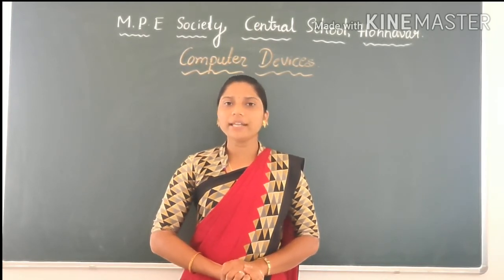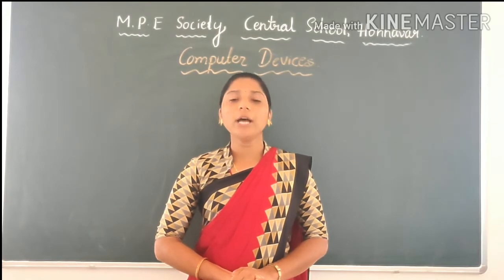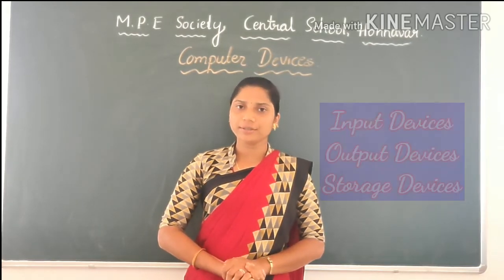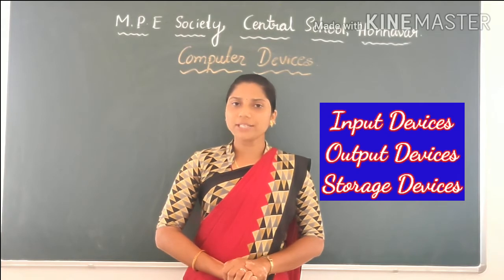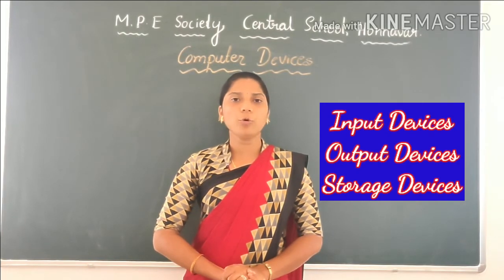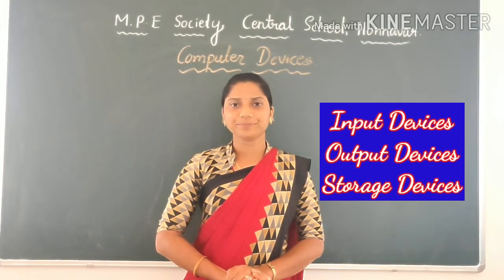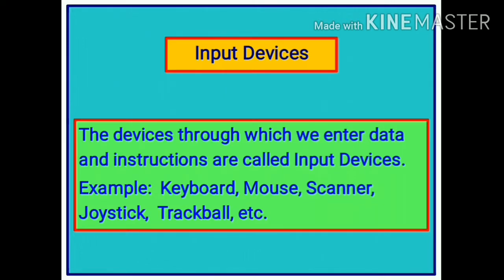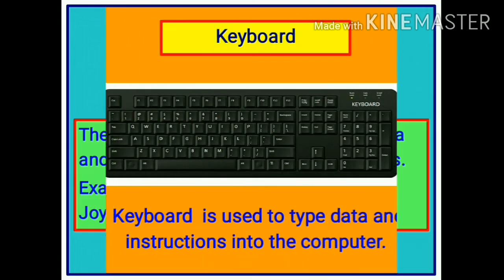A computer hardware is further classified into three types: input, output and storage devices. Let us see more about these devices. Input devices. The devices through which we enter data and instructions are called input devices. Example: keyboard, mouse, scanner, joystick, trackball, etc. Let us see these devices one by one.